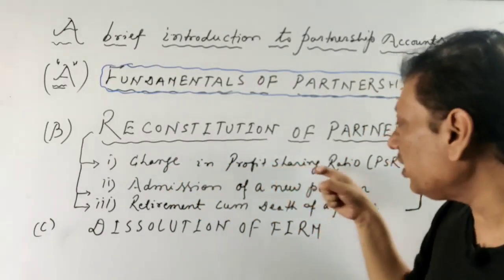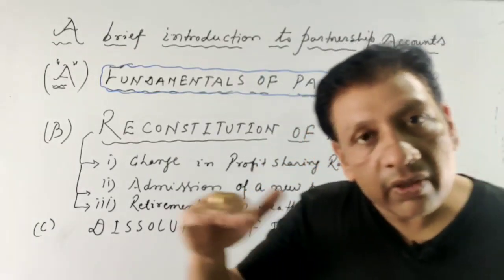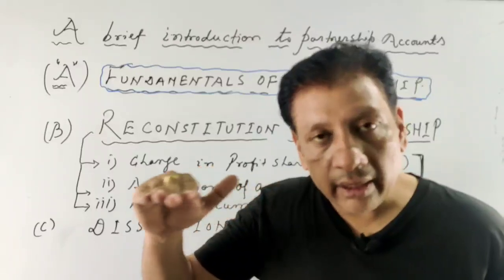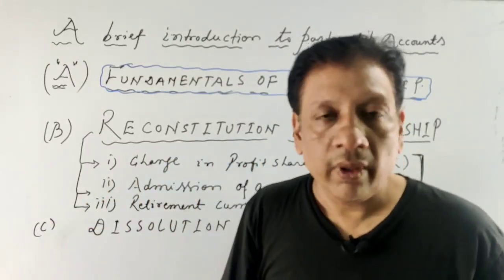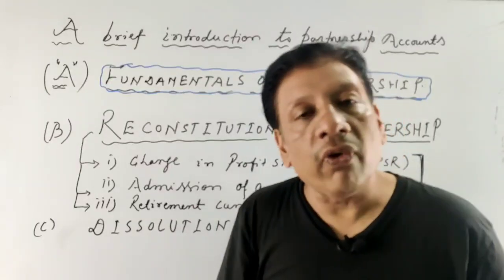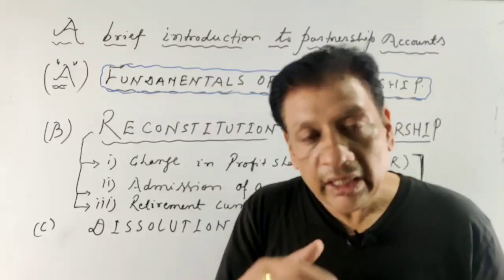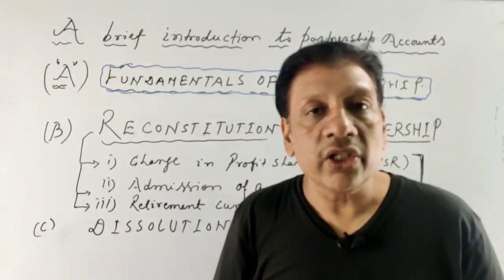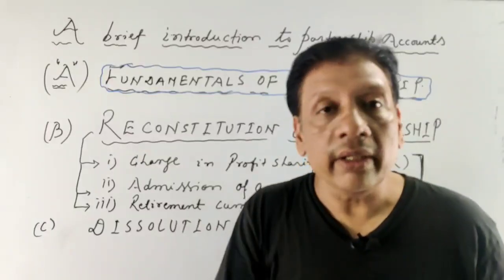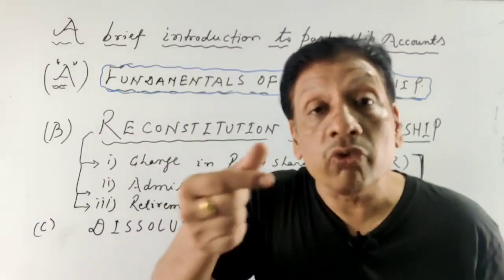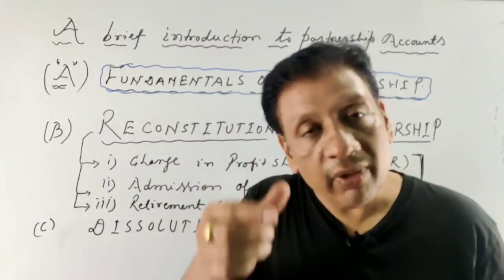Change in profit sharing ratio, that is, change in PSR amongst existing partners. The firm is running and there is already some agreed ratio, and with the mutual consent of all the partners they change their profit sharing ratios. In the event of such a change, which type of problems arise, and what are the accounting treatments of various items like goodwill, general reserve, revaluation profit or loss, we will have to understand in this segment.